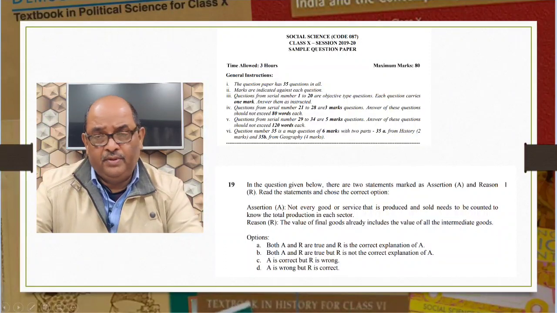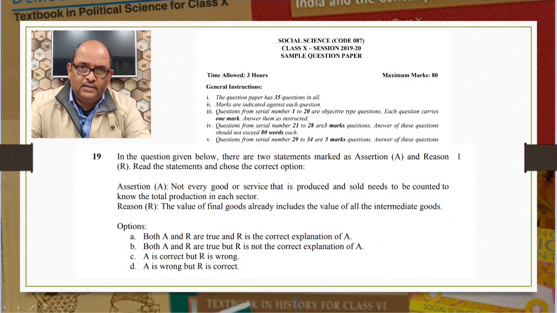This is the sample paper given by the board for 2020 examinations. Question number 19. In the question given below, there are two statements marked as assertion A and reason R. Read the statements and choose the correct option.